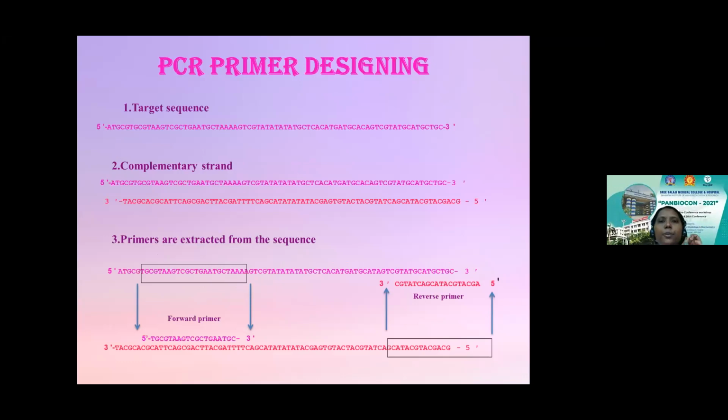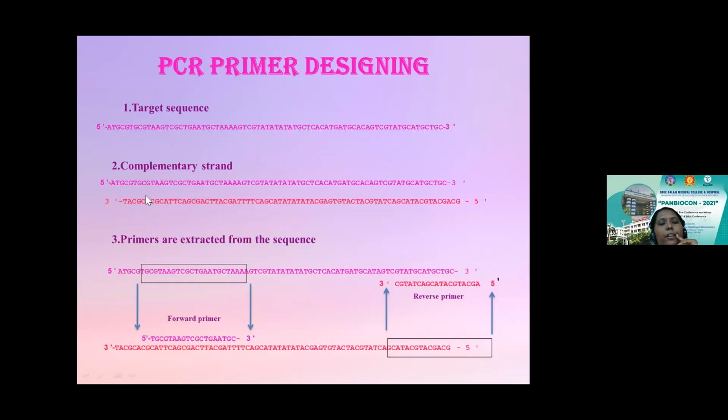And this is how we will be designing PCR primers. Just pay attention here. You have the target sequence, which is one particular long stretch of DNA, running from the 5' to 3' end. This is the target sequence that needs to be amplified. The complementary sequence for this target is highlighted in red, running from the 3' to the 5' end. Now I'm going to design a primer out of these two sequences.